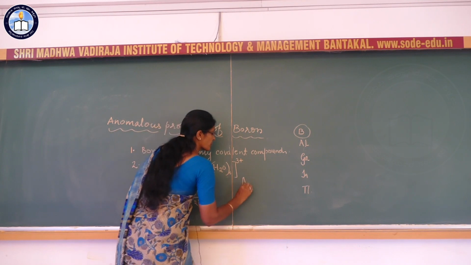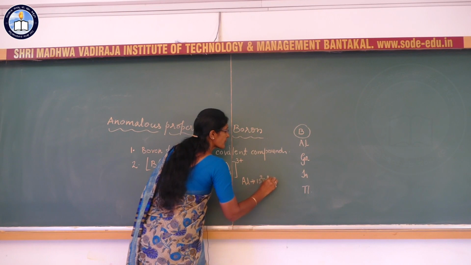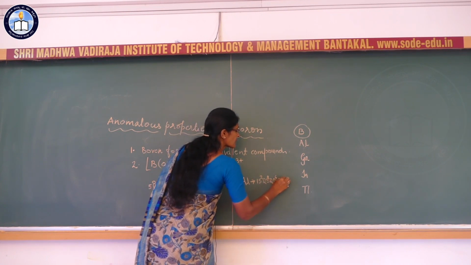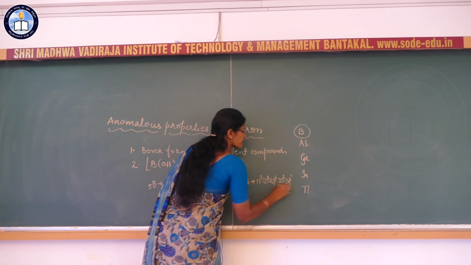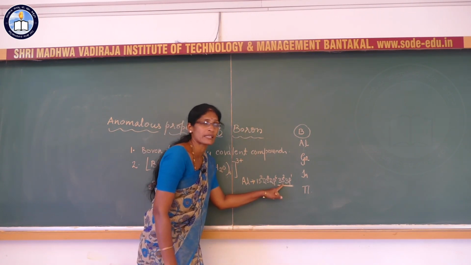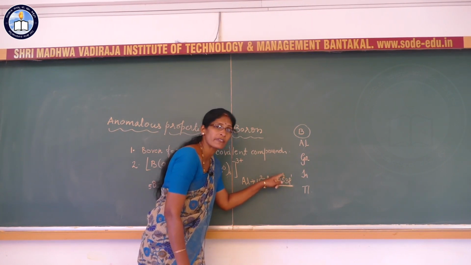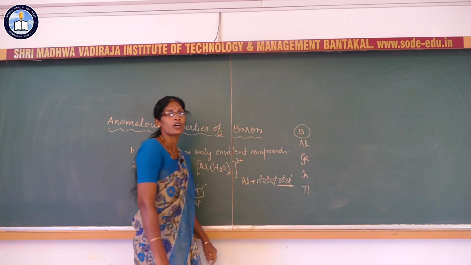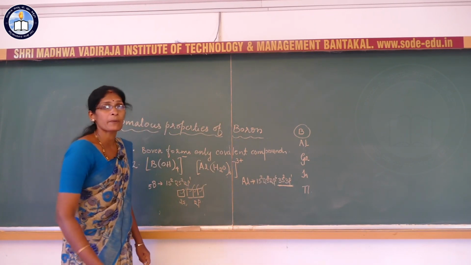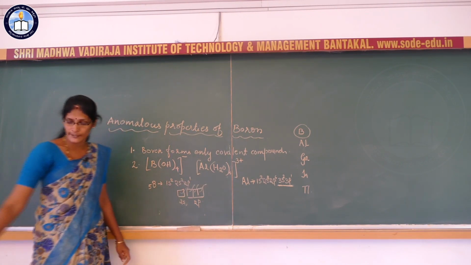Now let us see aluminium. The electronic configuration of aluminium is 1s2, 2s2, 2p6, 3s2, 3p1. There is a d orbital, but while writing we have not mentioned the d orbital. Why? There is no electron here, but actually there is a d orbital. This d orbital is the vacant d orbital. So because of the presence of vacant d orbital, covalency expands beyond 4. Hence it gives the octahedral species.